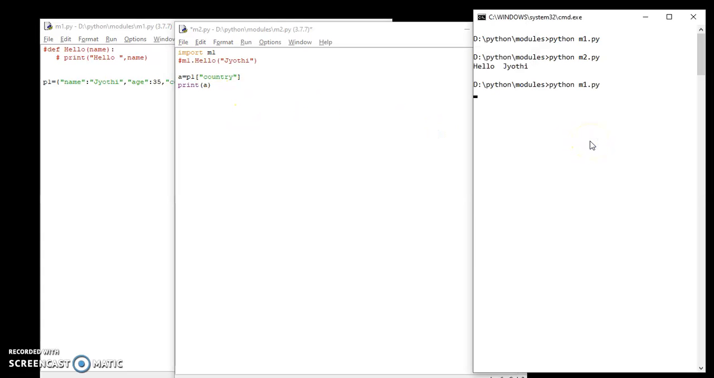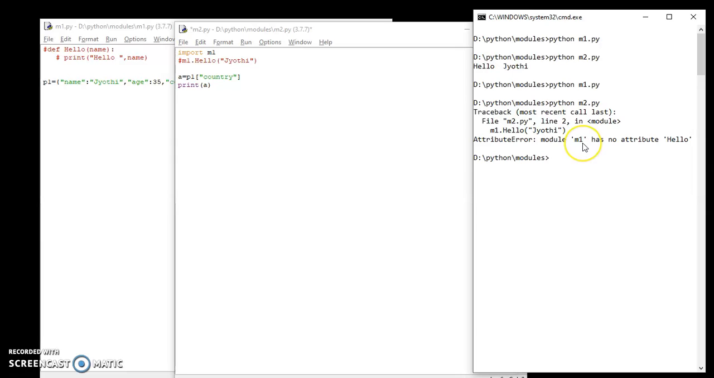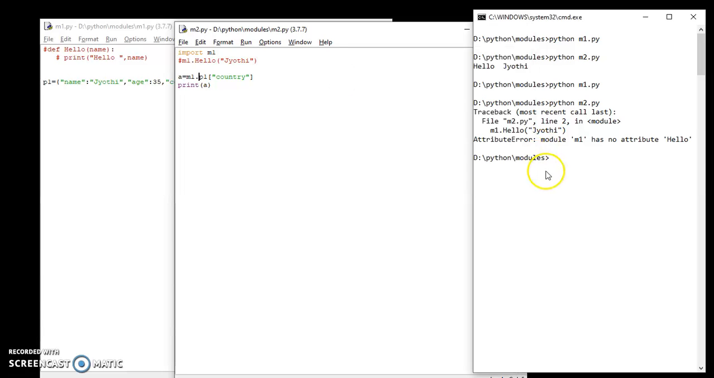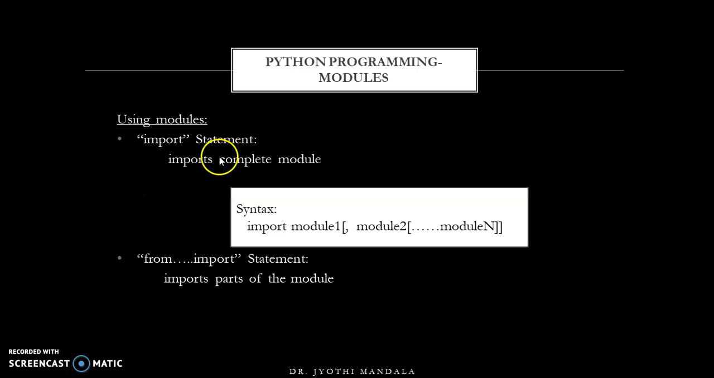So let us once again execute that one. Let us execute m1 first and then m2. So we may be expecting an output of, there is an error in that. So what is that error? Oh sorry, we need to write here m1 dot p1. So if we execute this one, we are getting an output of India. So here you need to specify module name dot p1. So this is how import imports all the things.